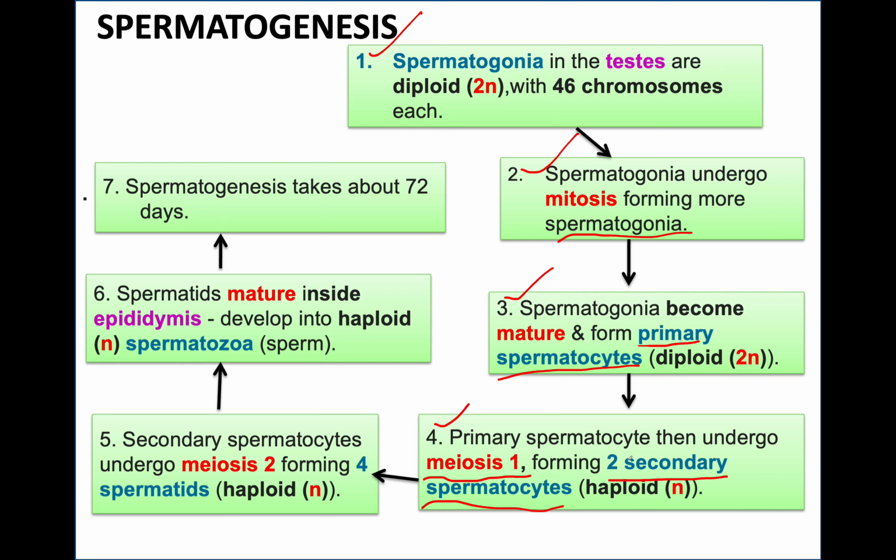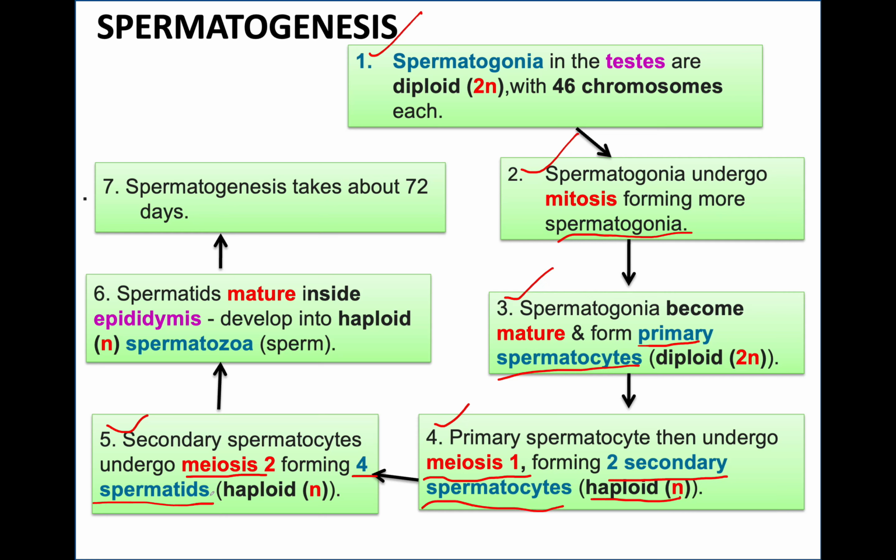Meiosis halved the number of chromosomes, turning the primary spermatocytes, which were diploid, into 2 secondary spermatocytes, which are now haploid.